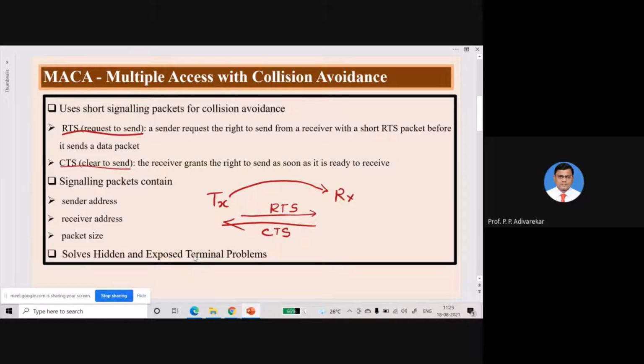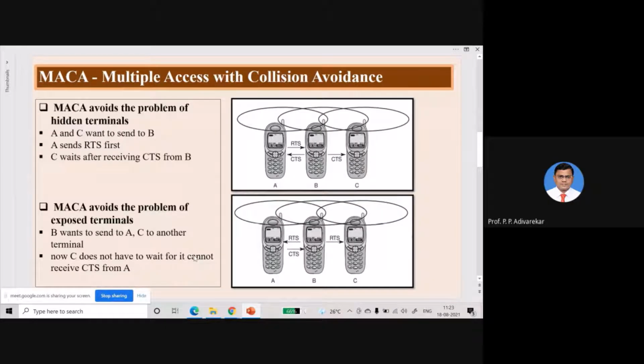So this method solves the hidden and exposed terminal problem. Now let us see first how the hidden terminal problem is solved. So how MACA avoids the problem of hidden terminal.